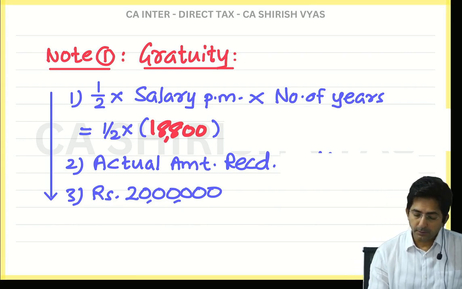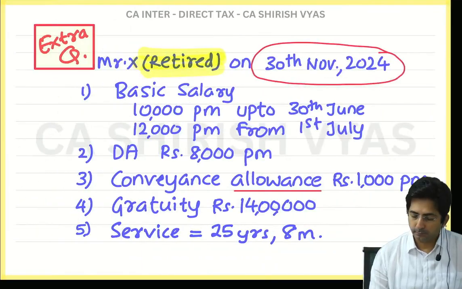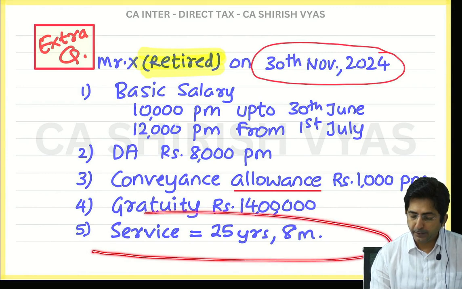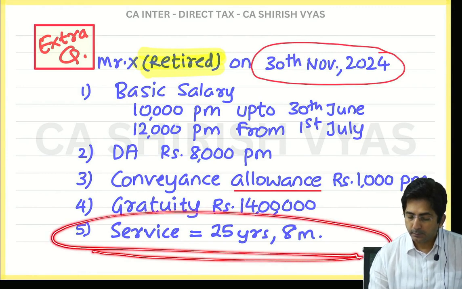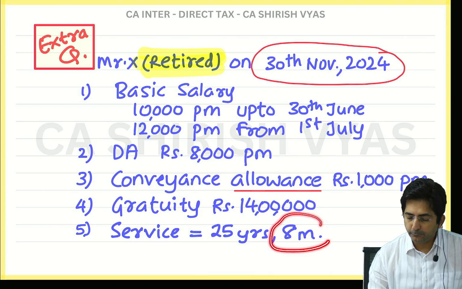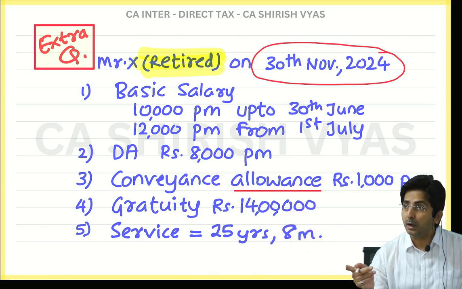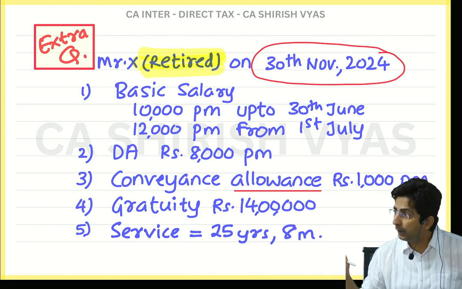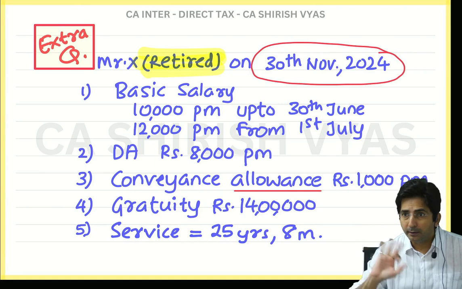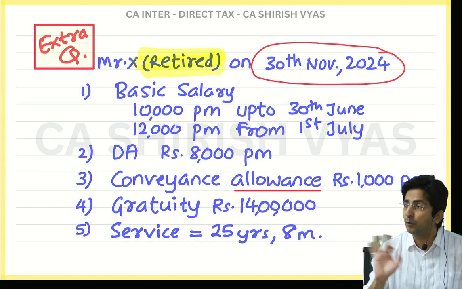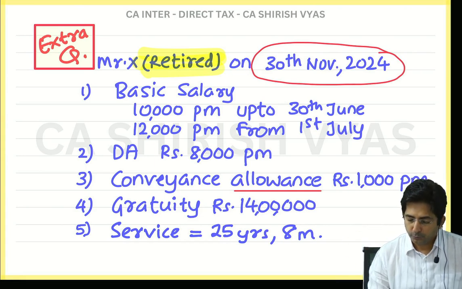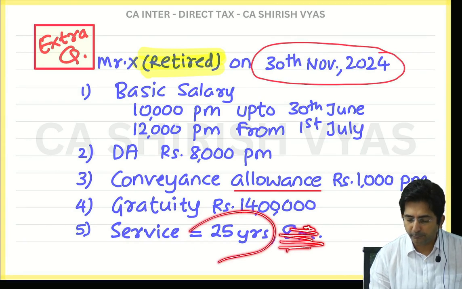Okay, number of years of service, see, I will show you the question. In the question I have given 25 years, 8 months. Tell me, will you see the fraction or ignore the fraction? Ignore it. For a POGA employee it would be rounded off, but he is not POGA, so no round off. So ignore the fraction, keep it 25 years.